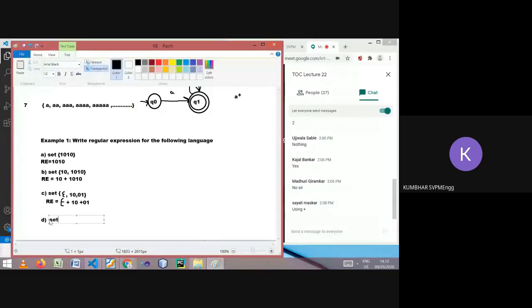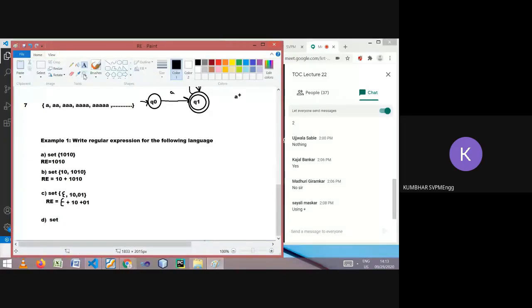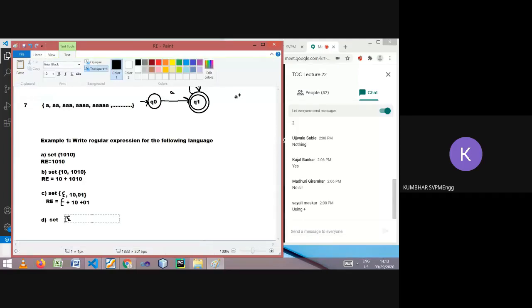Let the set given be, now it is easy, epsilon, then 0, 00, 3 zeros, 4 zeros, likewise. So what will be the regular expression for it? 0 star. The regular expression will be 0 star.